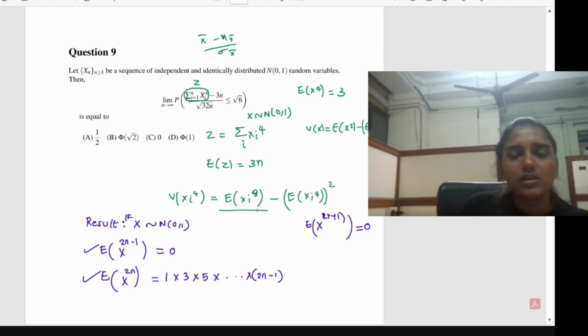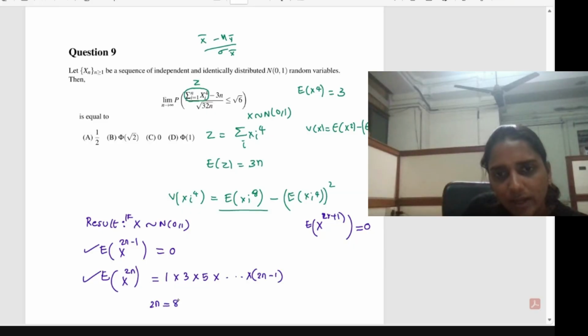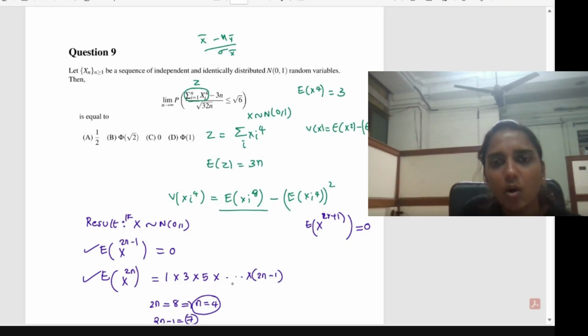So expectation of x raised to 8. Here 2n is equal to 8, which you should be careful about. That will give you n equal to 4. So what is 2n minus 1 then? 2n minus 1 will be equal to 7. What you have to do is multiply all the odd numbers from 1 till 2n minus 1 to get the corresponding expectation. So in that way, what will be the expectation of x raised to 8?